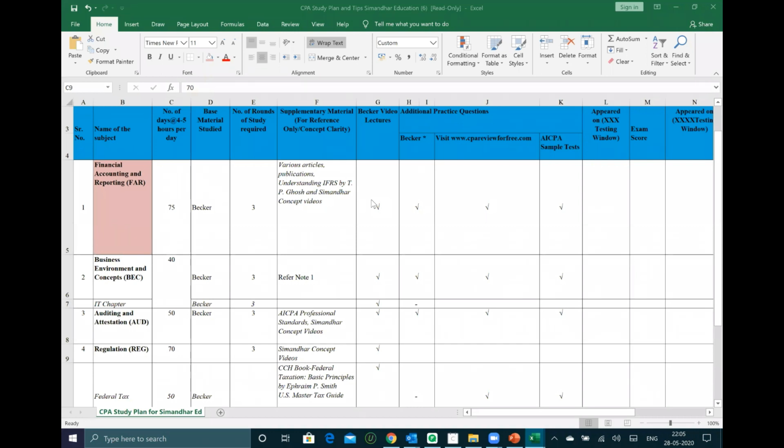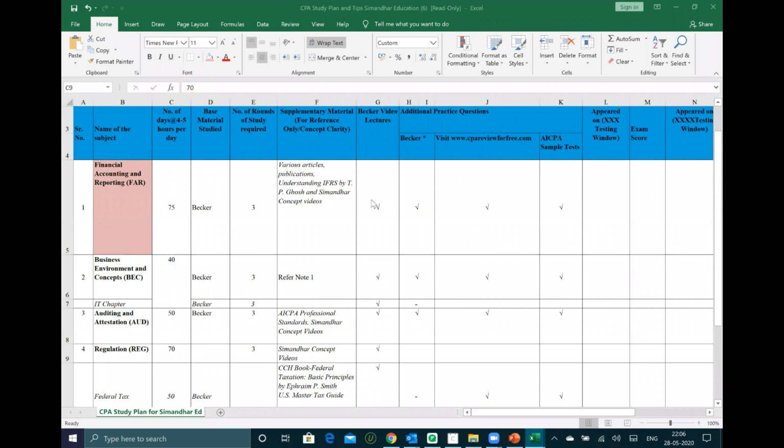It all depends on how you have answered the tougher section, because it's comparative-based marking. If that particular student hasn't done the tougher question and you have, you might get more marks for it. Are you getting it? The grading is done on the basis of difficulty levels, not on the basis of right or wrong. FIFO is prohibited, LIFO is prohibited in IFRS. That's a basic question everyone can answer. But if they ask for the LIFO value and explain LIFO inflation and all, then it becomes a difficult question, and if you have solved that, you might get more marks for it. So you will need to ensure that you answer the difficult questions properly.